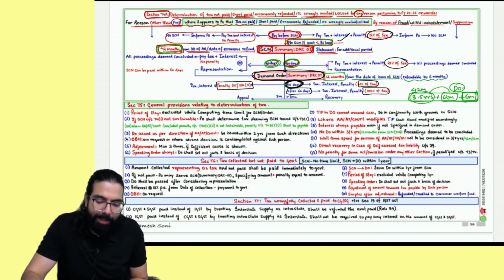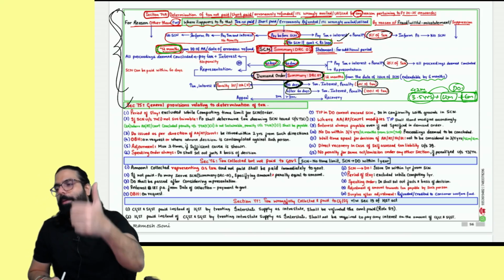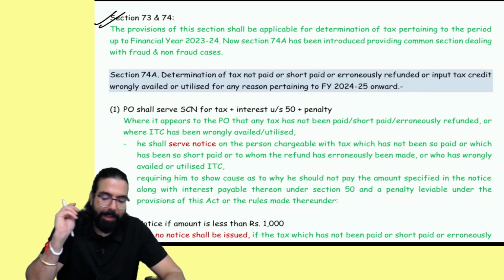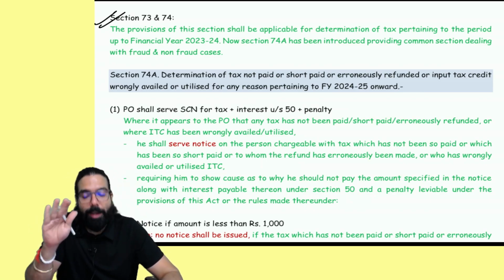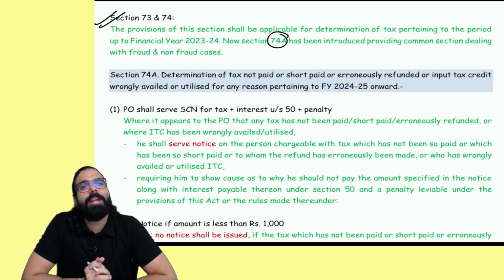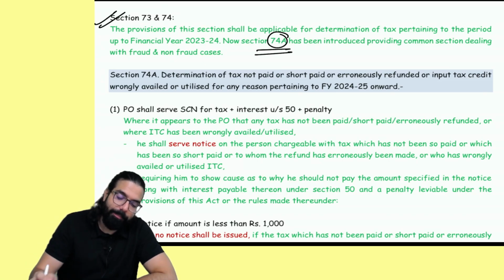Please tell me everyone, is section number 74A clear to all of you? The same thing they have gone ahead and told. Remember, 73 and 74 is gone now. Now section number 74A is there. In your exam, please be very careful. If they talk about a year which is financial year 2024, then 73 and 74. From 2024-25 onwards, then 74A is there.